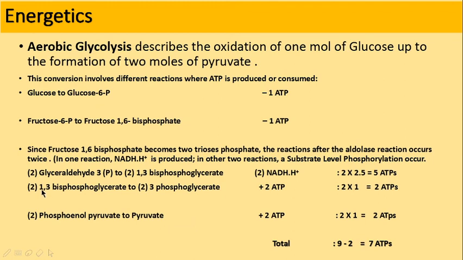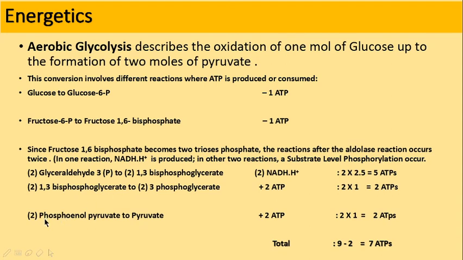Then in the first substrate level phosphorylation step, 1,3 bisphosphoglycerate to 3 phosphoglycerate, again it's 2 molecules. For each substrate level phosphorylation, that is conversion of ADP into ATP, I calculate 1 ATP. Since 2 molecules, 2 into 1, 2 ATPs are produced in this 7th step.